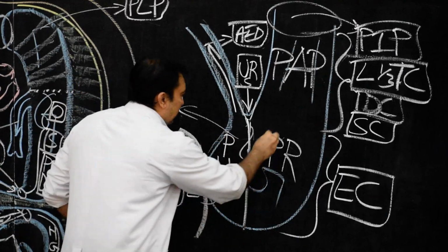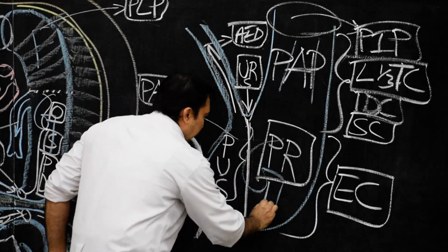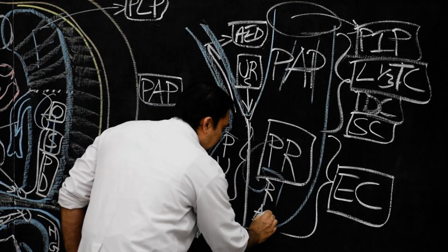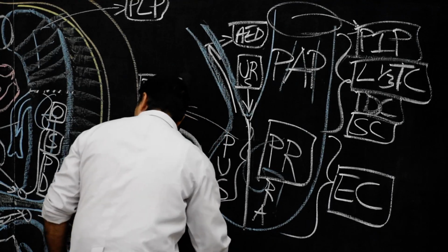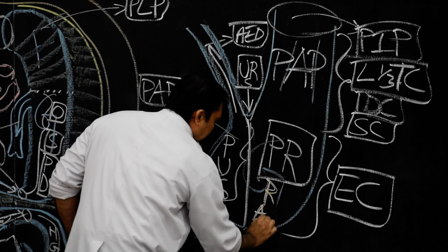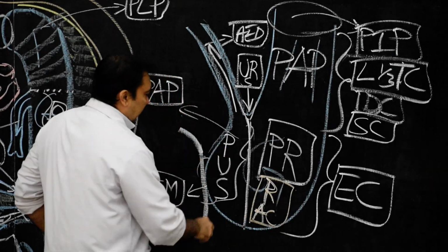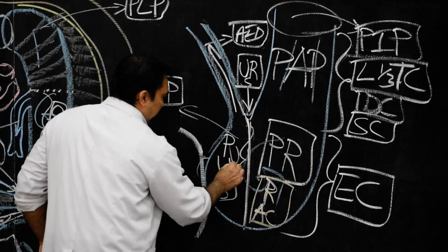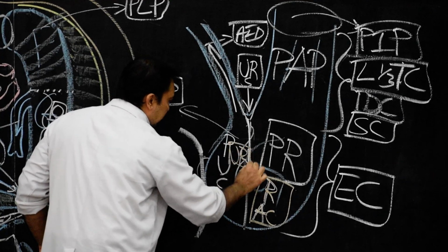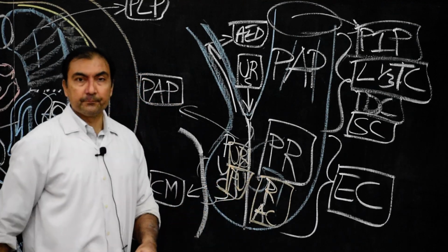So from the primitive rectum, in future there will be development of the rectum as well as the anal canal. Primitive urogenital sinus will lead to development of the urinary bladder and primitive urethra.